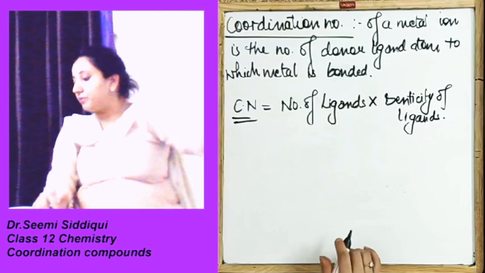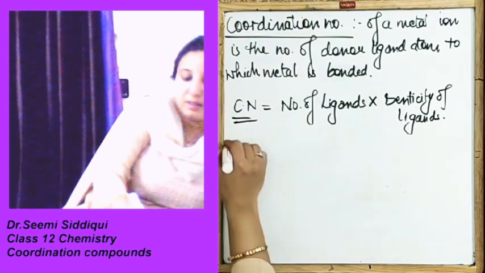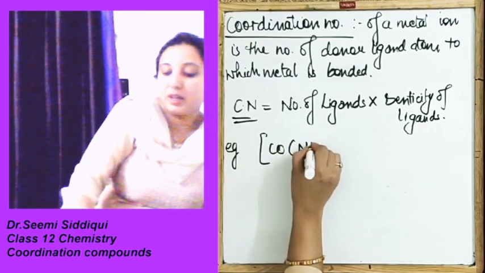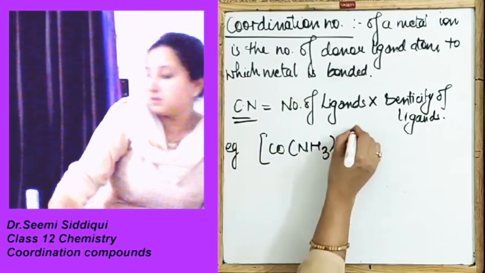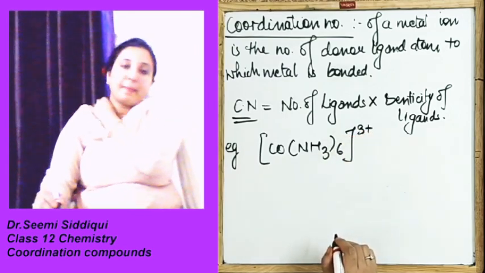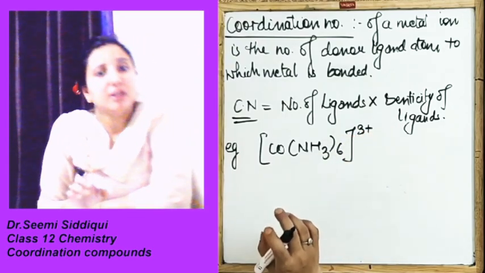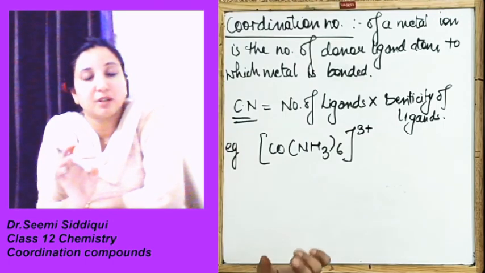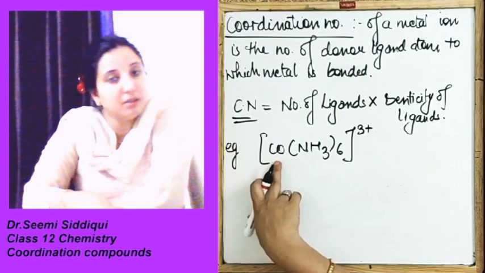Now let's look at a few examples. The first example: Co(NH3)6 3 plus. The question is to find the coordination number for the cobalt.